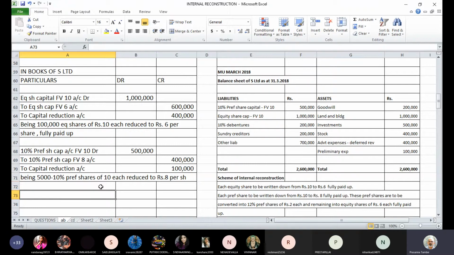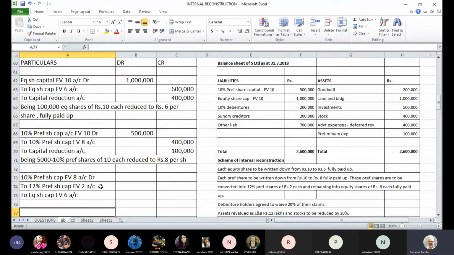So next entry will be preference share capital, face value 8, to 12% preference share capital, face value 2 account, and to equity share capital rupees 6 account.